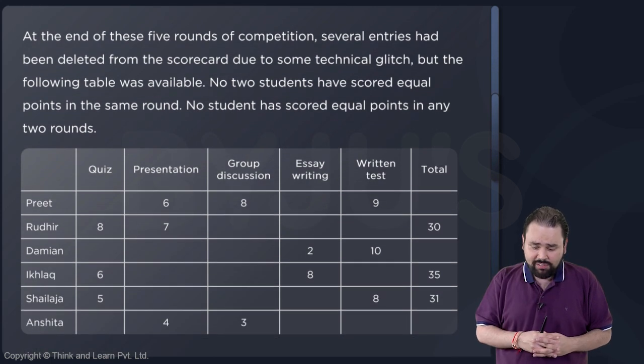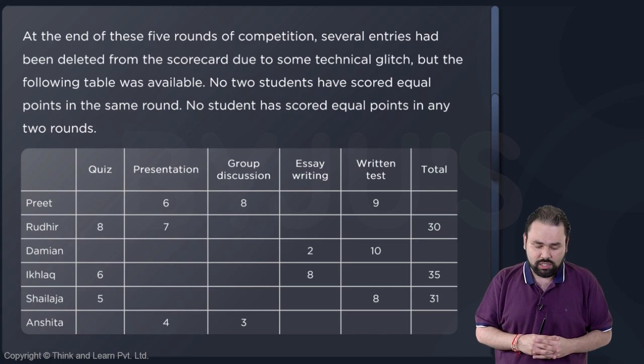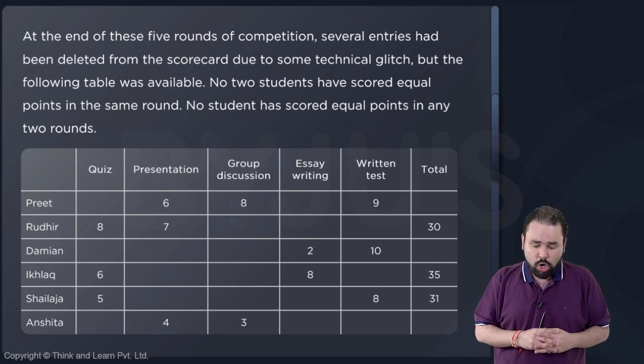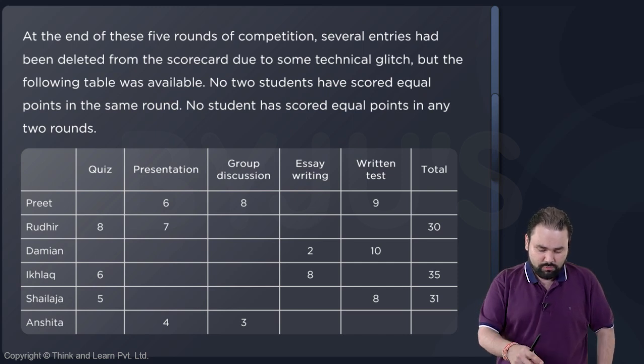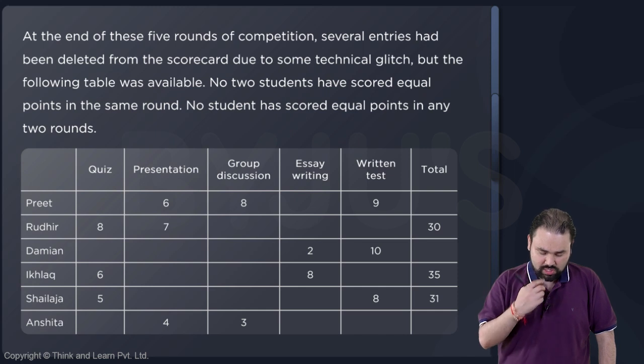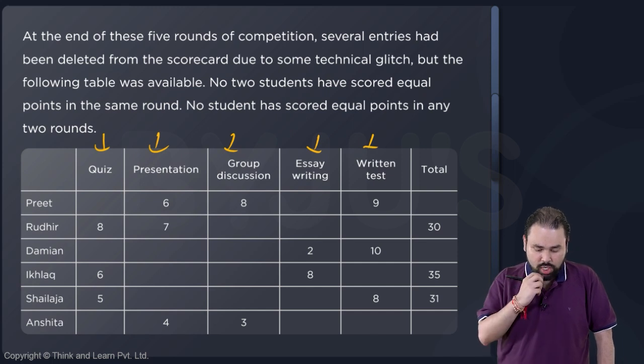At the end of these 5 rounds of competition, several entries had been deleted from the scorecard due to a technical glitch, but the following table was available. No 2 students have scored equal points in the same round. Okay, so in one round, no 2 students have scored the same point. That means the value in every single column is unique.